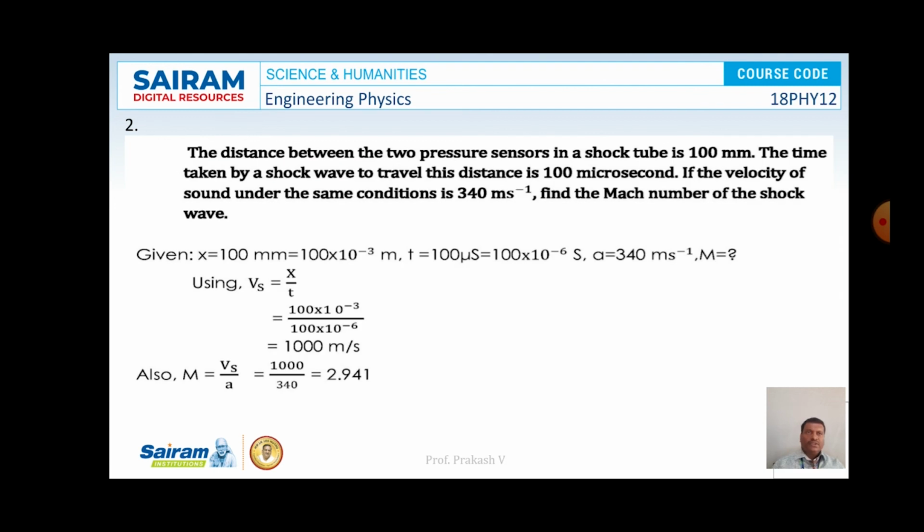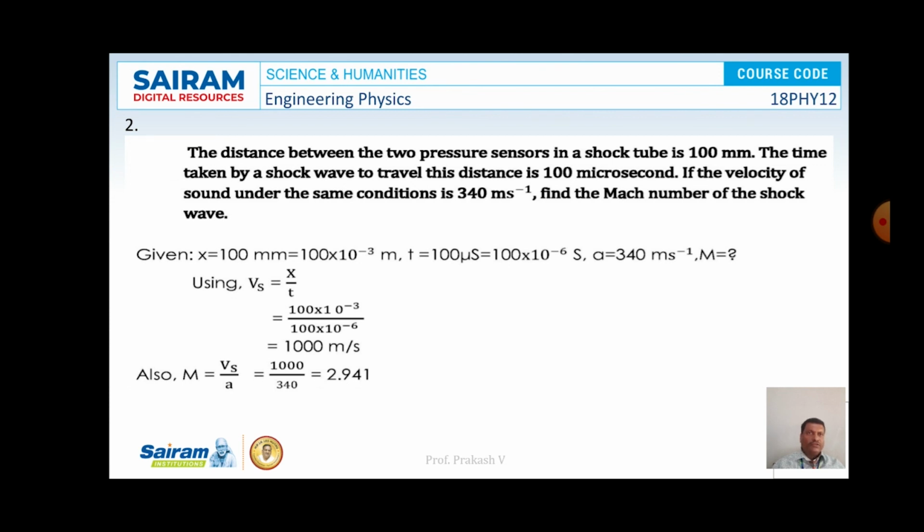The distance between the two pressure sensors in a shock tube is 100 mm. The time taken by a shock wave to travel this distance is 100 microseconds. If the velocity of sound under the same condition is 340 meter per second, find the Mach number of the shock wave. Here the value of x is 100 mm, that is 100 into 10 to the power minus 3 meter, t is equal to 100 microseconds or 100 into 10 to the power minus 6 seconds, and a is equal to 340 meter per second.